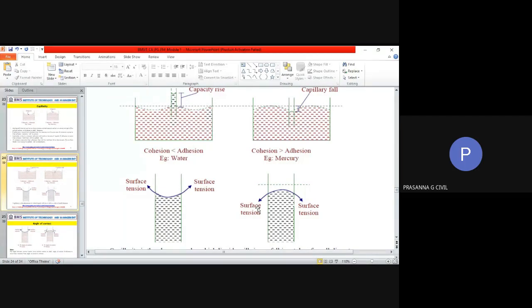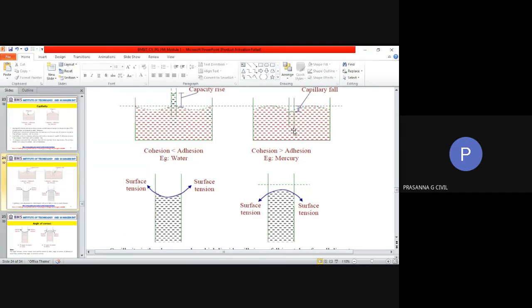In capillarity, the action where if you have a glass tube or a tube inserted into a liquid, the liquid will either rise or fall in the tube. Now, the liquid will rise if the adhesive forces are stronger. The liquid will fall if the cohesive forces are greater. So, the question will be rise from where? Fall from where? That is what you should remember. From the outside chamber, the liquid will rise. From the outside chamber level, it will fall.